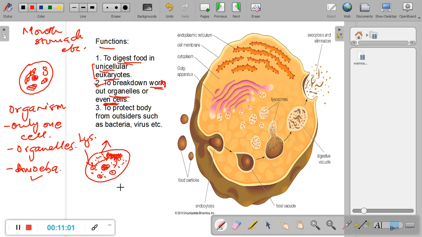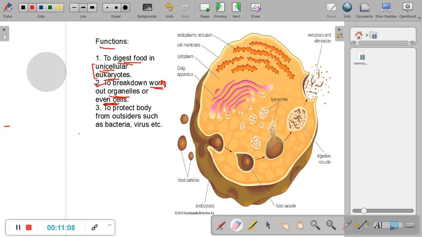Now, when I say cells, what do I mean? Let me first of all erase and make a little bit of space for myself here. Let us say that there's this cell of our body, and let us say this is a white blood cell. Now, white blood cells in our body act as soldiers. They act like guards, protectors of the body. Now, these particular cells are rich in lysosomes. They have a lot of lysosomes.